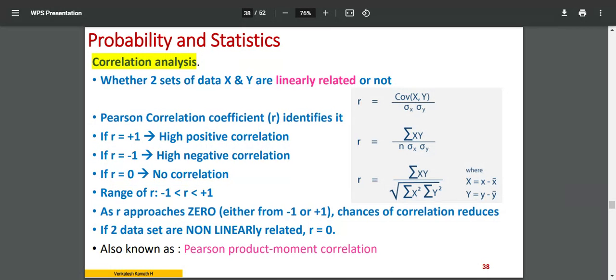So as R approaches 0, either from minus 1 or plus 1, correlation reduces. So the chances of correlation reduce, and it is less correlated. If any two data are non-linearly related, a curve, then R will be equal to 0. That means there is no correlation at all. Remember, this R measures linear correlation, straight line, linear correlation only. That is why in your calibration chart we draw a straight line, only linear, not non-linear.